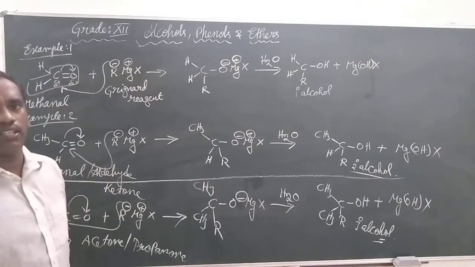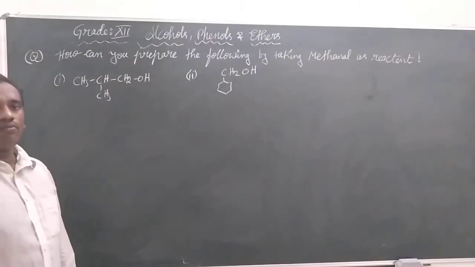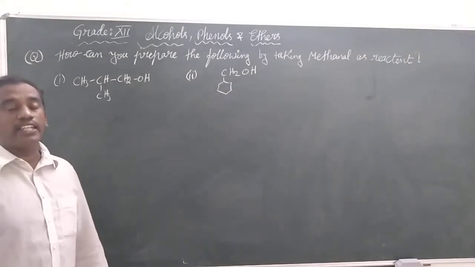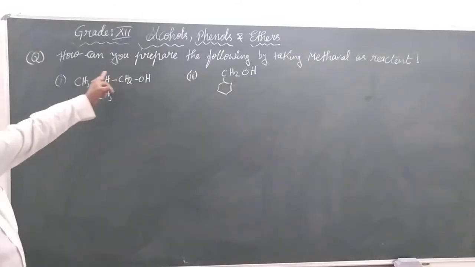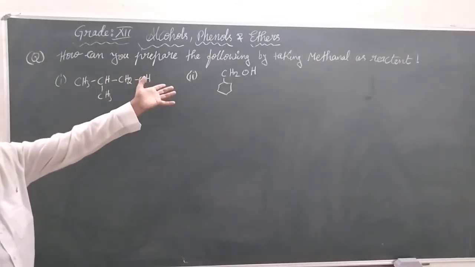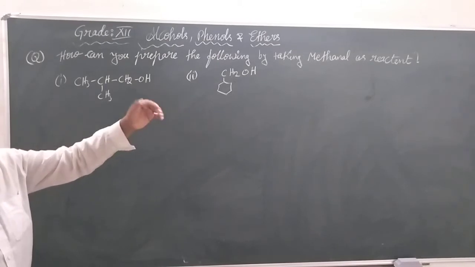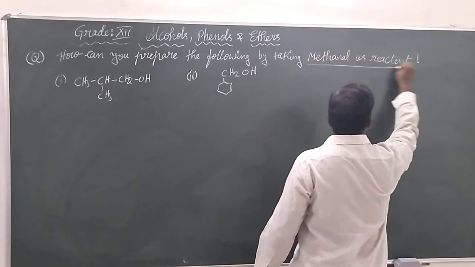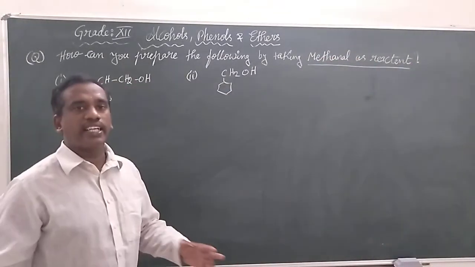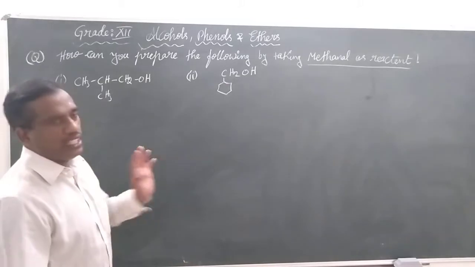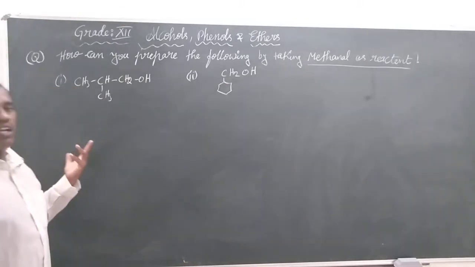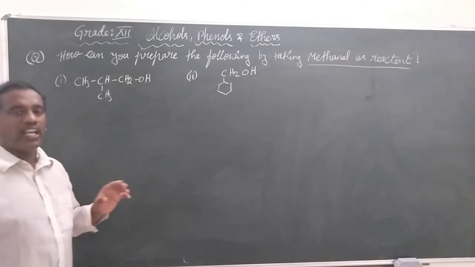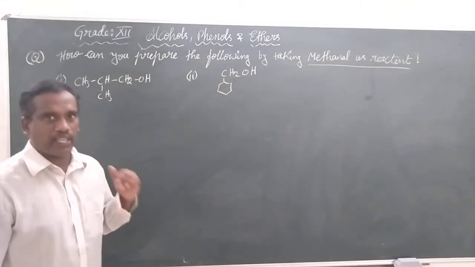Let's take one more example. Based on the topic we have presently learned, we got a question from the NCERT textbook. How can you prepare the following by taking methanal as reactant, using Grignard reagent? Let us see how to prepare these. They didn't ask for any IUPAC naming. They had given only some products and they are asking us how to prepare.